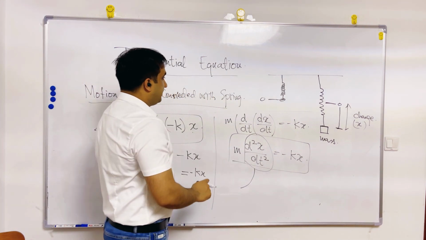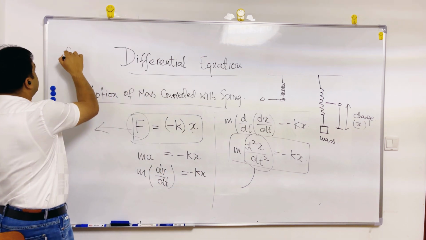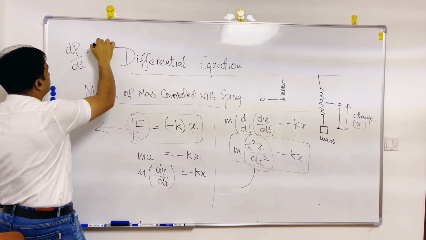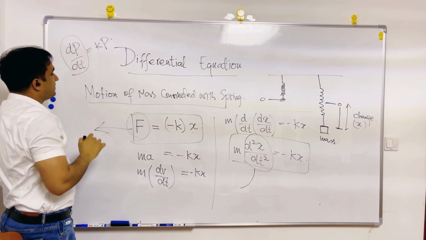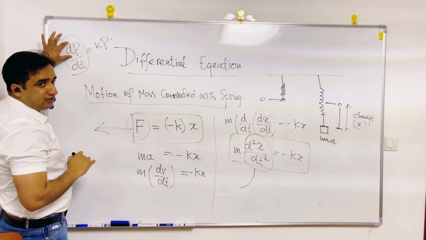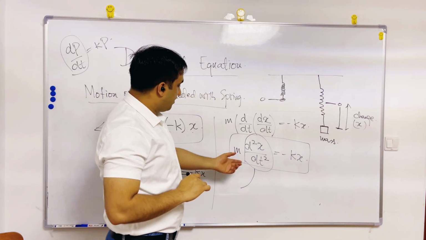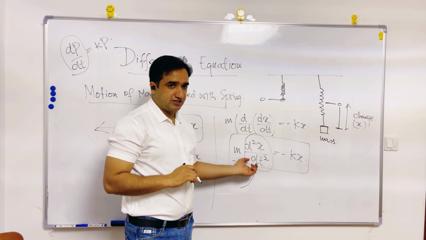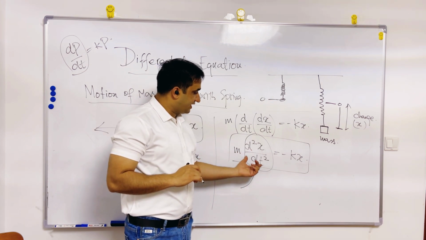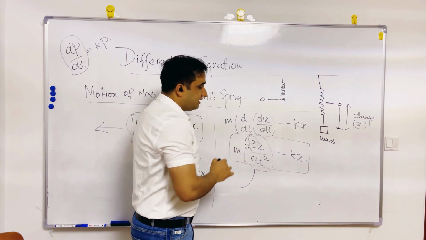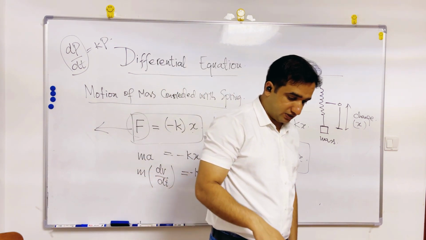Now, in the previous example, we were having dP by dt equals kP. So there was one power of d, so it was a first order differential equation. Now you can see in the spring constant, it is d square x by dt square. So the power is 2. So this is a second order differential equation.